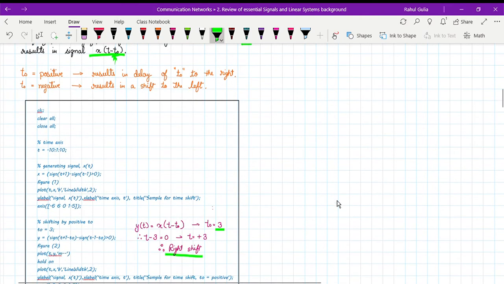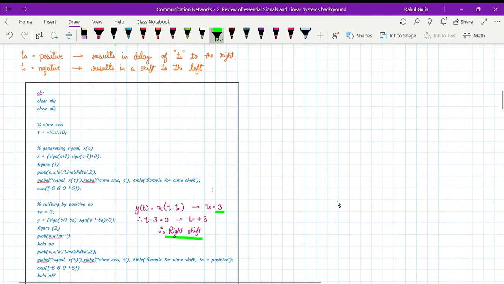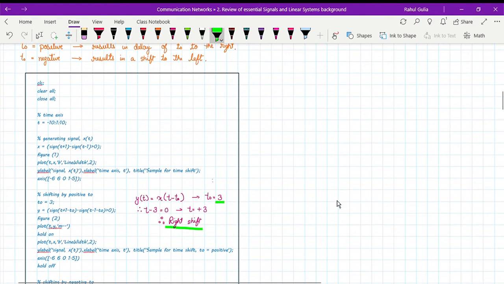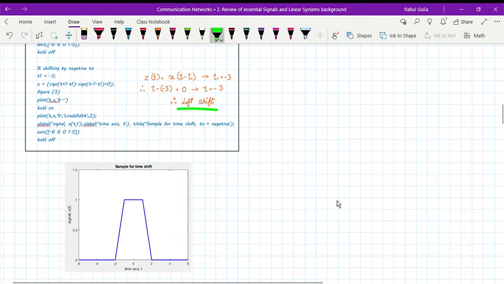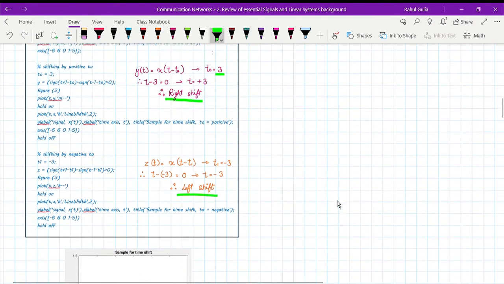So from the MATLAB point of view, let's see how it is happening. I have just written a simple code, starting with clc, clear all, close all, and I've defined my time axis, basically from -10 to 10.